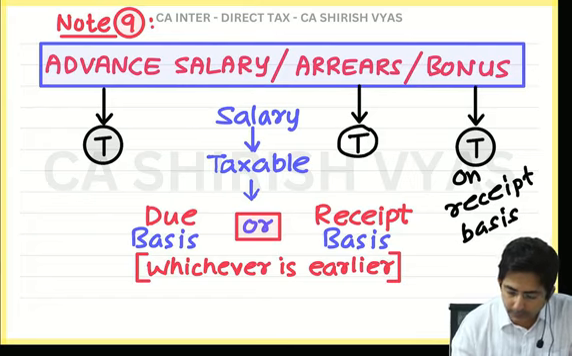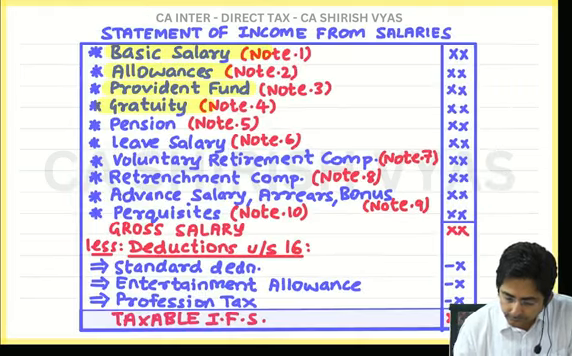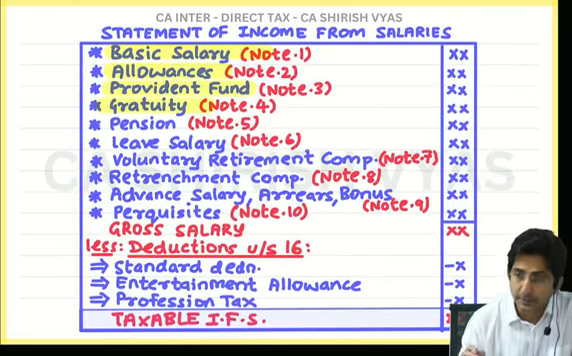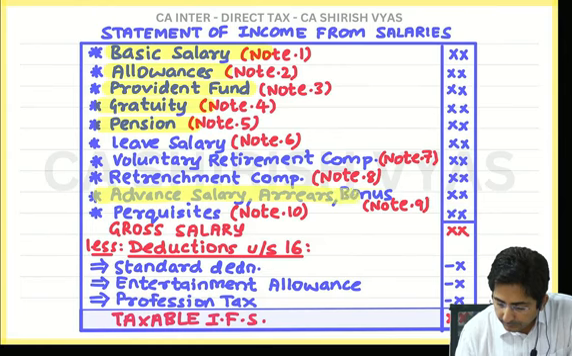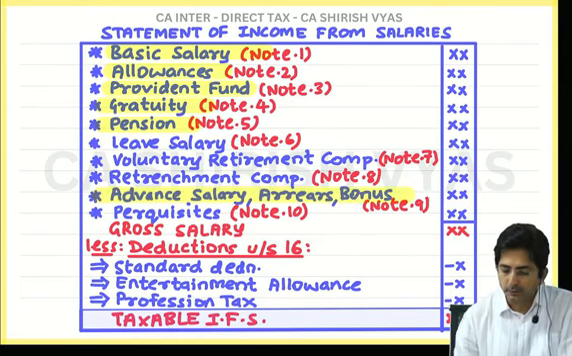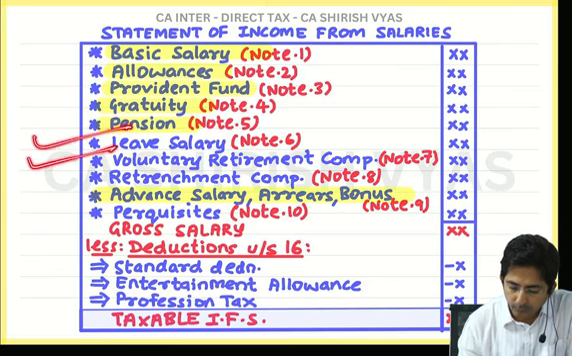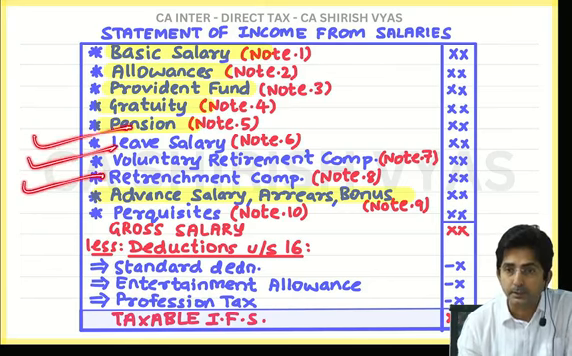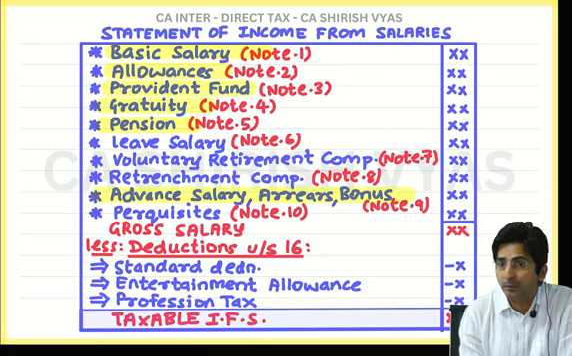So check the status of the topic. I will just highlight what is done. See, pension is done. Then right now what I did? Advance, arrears and bonus. After the break, what we will do is leave salary, voluntary and retrenchment compensation. And then you will feel that it's about to get over.